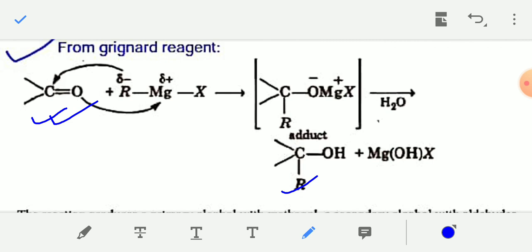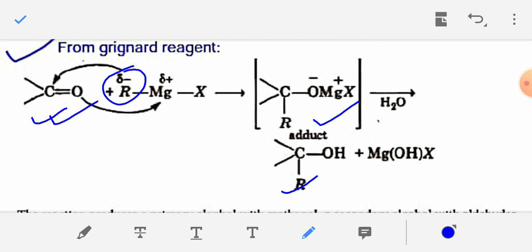So the reaction mechanism: this is a carbonyl compound, C double bond O. In the first step the R group from Grignard reagent enters the carbonyl carbon, and an adduct is formed. This is the adduct, and the C double bond O bond breaks.